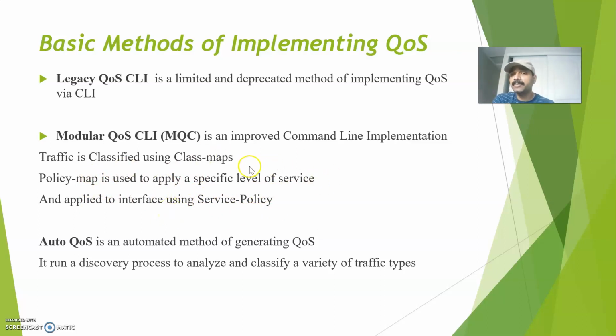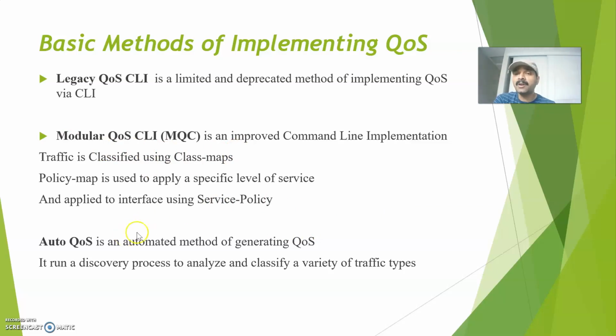First is the class map. We organize the traffic, whether it is voice or video. Then we do the marking, whether we are going to do layer 2 or layer 3 marking. Then we apply the specific level of service. We prioritize the traffic, video or voice. Once that is done, we decide whether to apply it on an ingress or an egress interface. So that is what we do in MQC. It is an improved command line implementation.